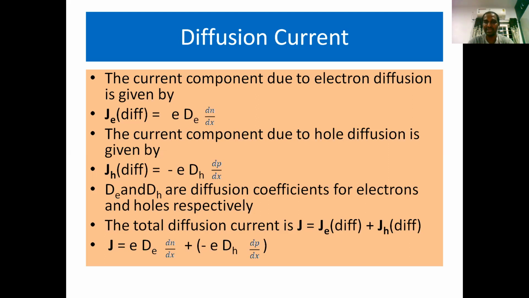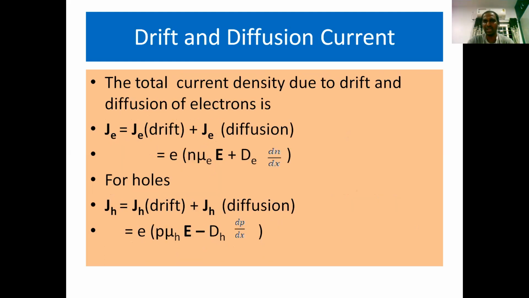The total diffusion current density J is J_E diffusion plus J_H diffusion. Therefore, J equals e D_E dn/dx plus minus e D_H dp/dx. The total current density due to drift and diffusion for electrons, J_E, is equal to the current density due to electrons during diffusion plus the current density due to electrons during drift, that is, the summation of drift and diffusion. So the final equation for this is e n mu_E E plus e D_E dn/dx.